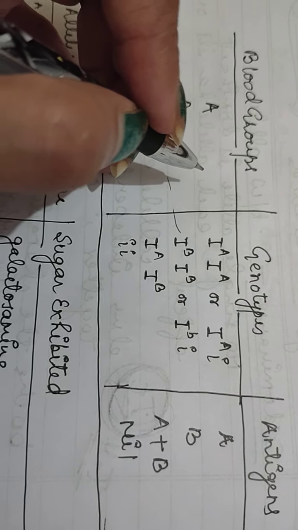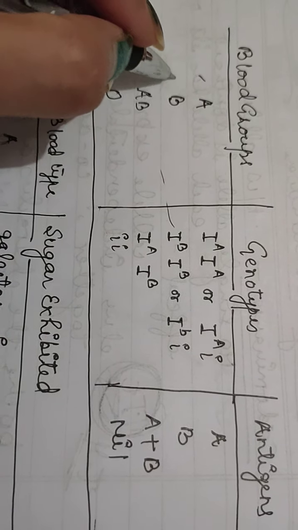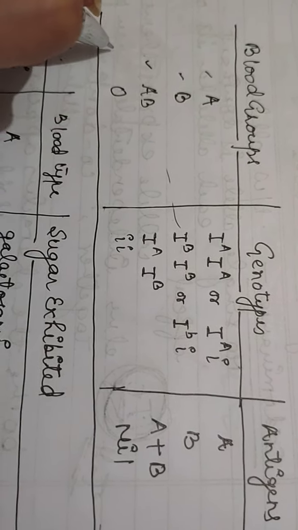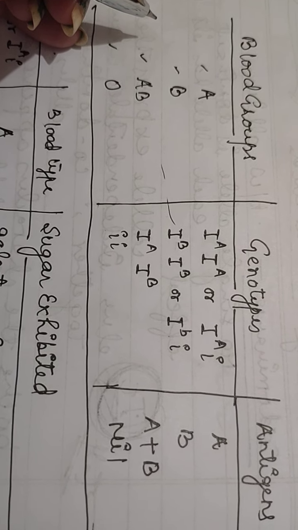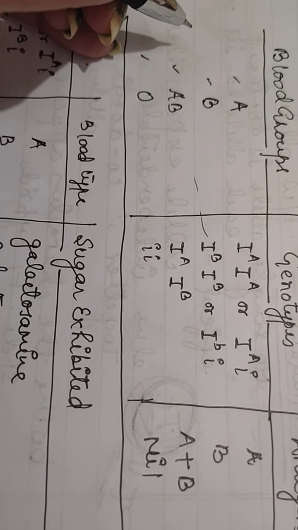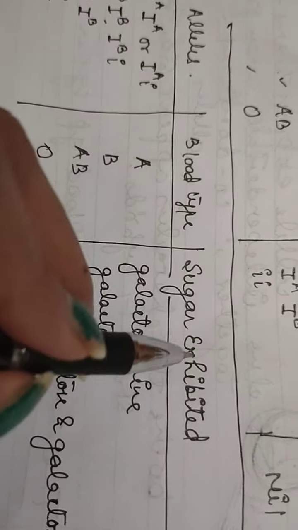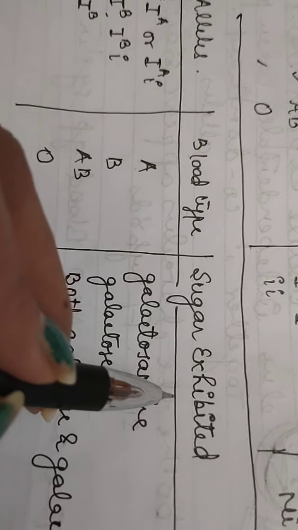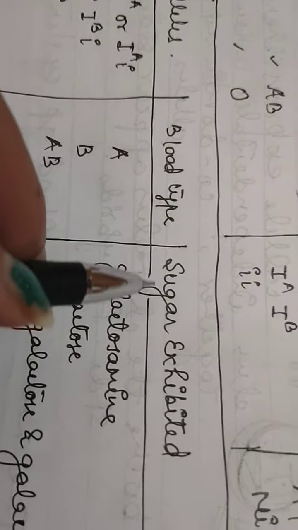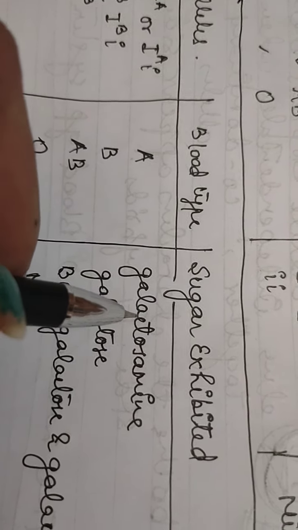Red blood cells of humans are of type A, type B, type AB, and type O. The gene for blood group encodes an enzyme that adds a sugar molecule to lipid on the surface of red blood cells. These are the sugars exhibited on the surface of the red blood cells.